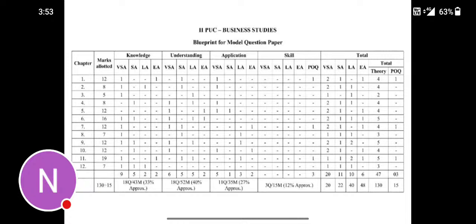For the ninth chapter 12 marks, for the 10th also 12 marks, for the 11th 19 marks, and for the 12th chapter 7 marks. So here the highest is 19 marks, that is for the 11th chapter. So if you read the 11th chapter correctly, you will get nearly 21 marks, which is almost the passing marks, as you know.